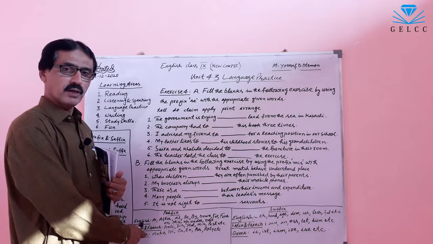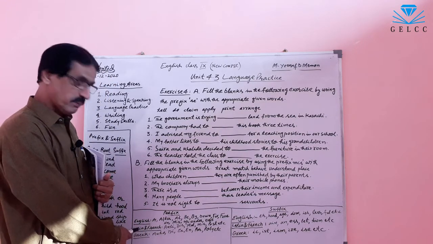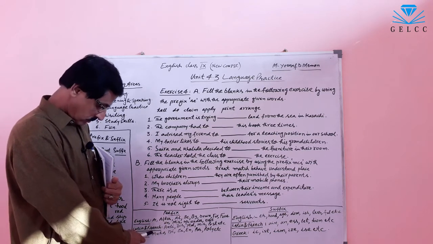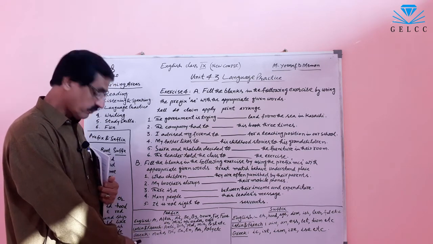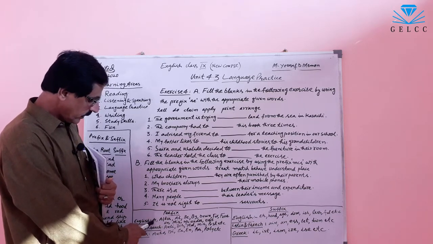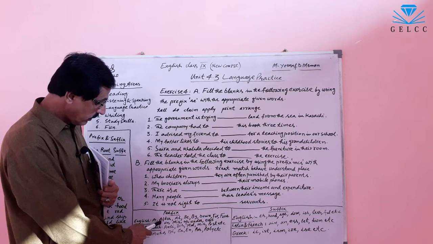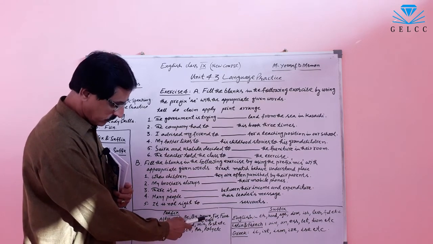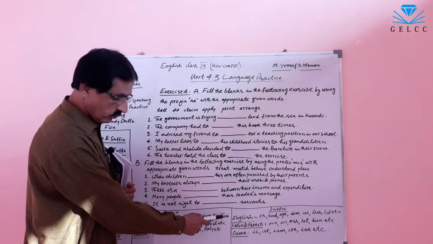Some prefixes are English, some prefixes are Latin and French, and some are from Greek. In English, a, after, be, by, down, for, fore.